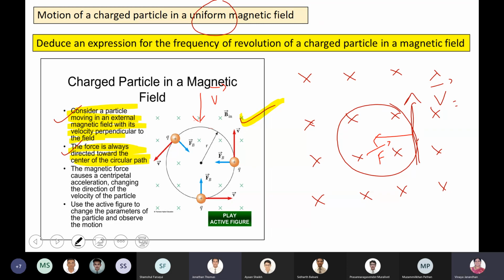Ma'am, in the magnetic field, does the speed remain constant? Yes. Only in the electric field, the speed keeps increasing.